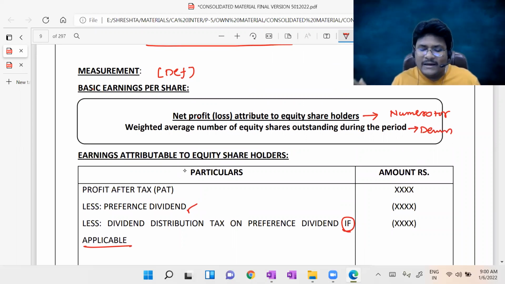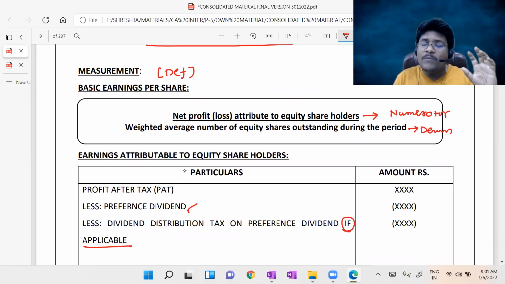Okay, fine. Sir, here you can observe one more thing. Net profit includes loss as well. That does not mean only if positive profits are available can we distribute and calculate the EPS, not like that. This is not related to payment, it is related to the quantum of earnings.